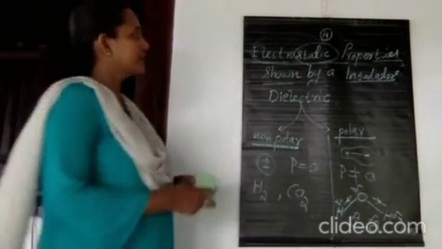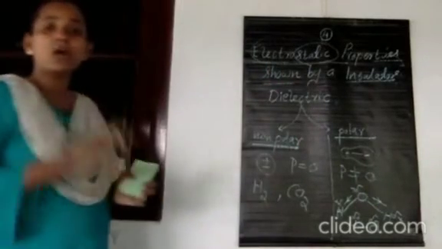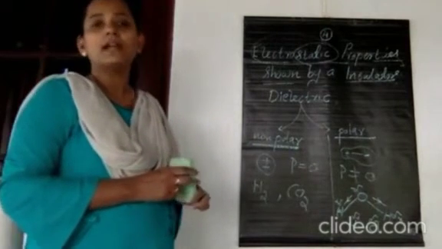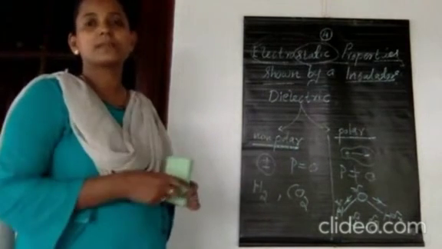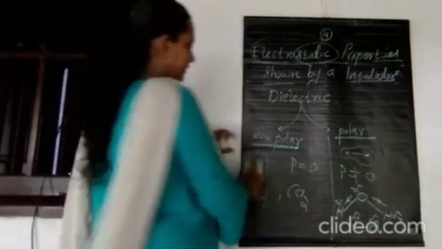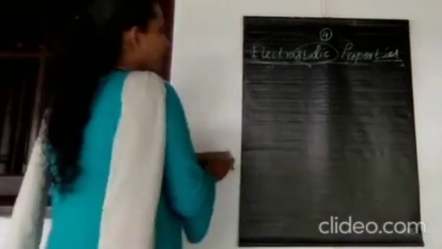Next, we want to study the electrostatic properties of this dielectric material, that means how you can polarize this dielectric material, the properties shown by dielectric material when placed in the presence of an external electric field. Dielectric materials are of two types: non-polar molecules and polar molecules. Alright, so what is non-polar?